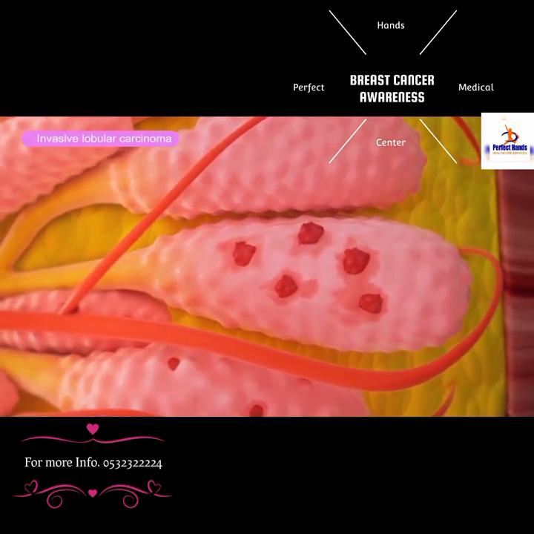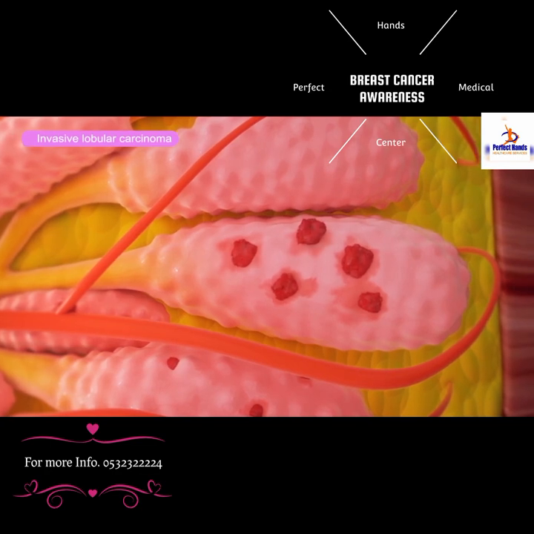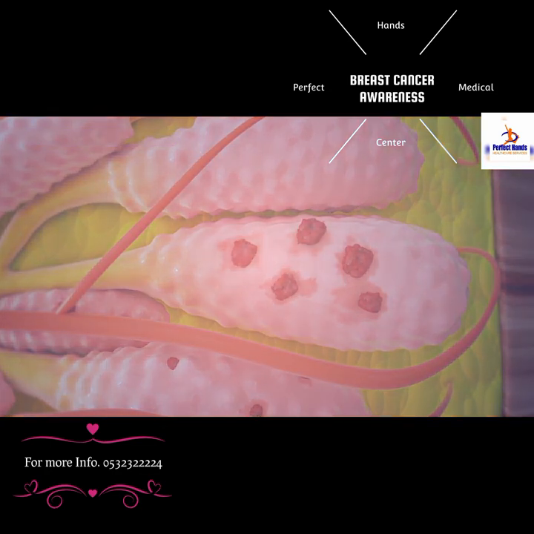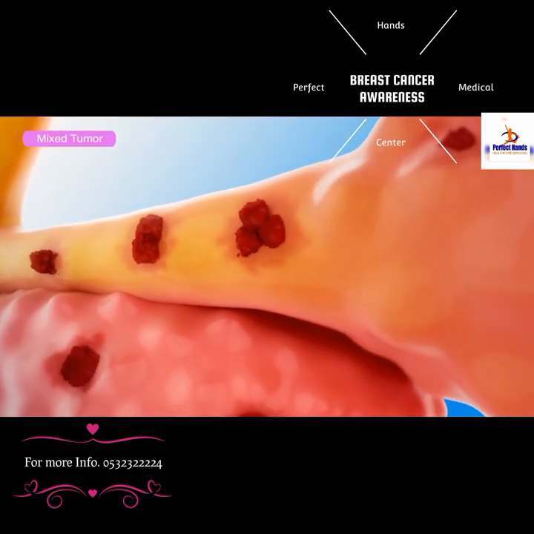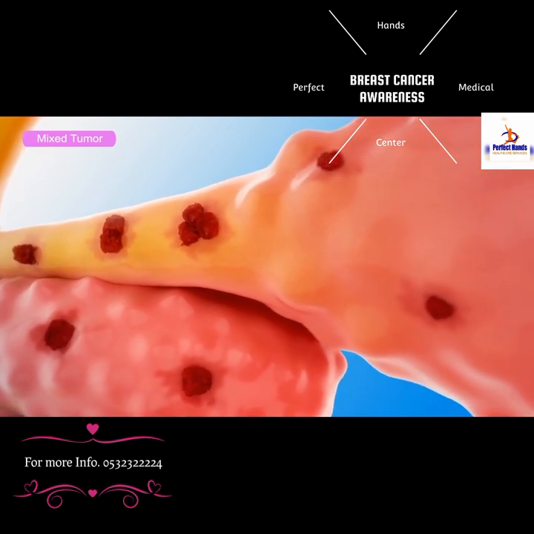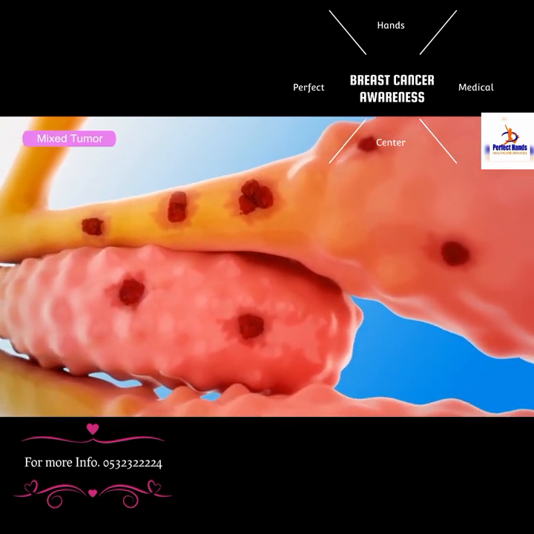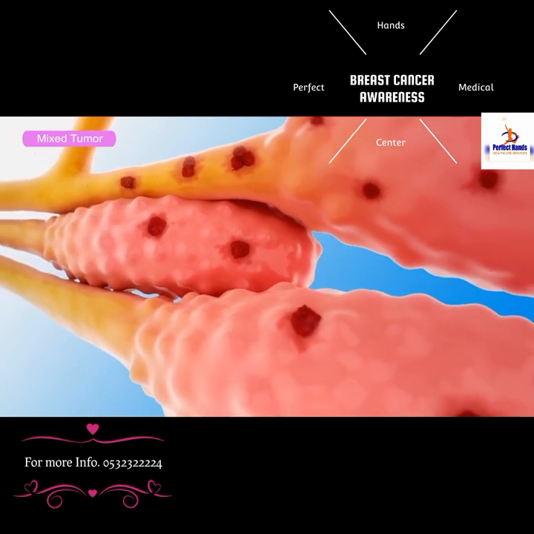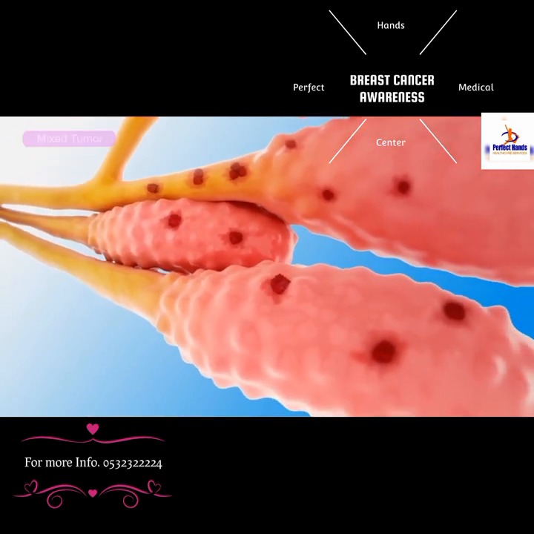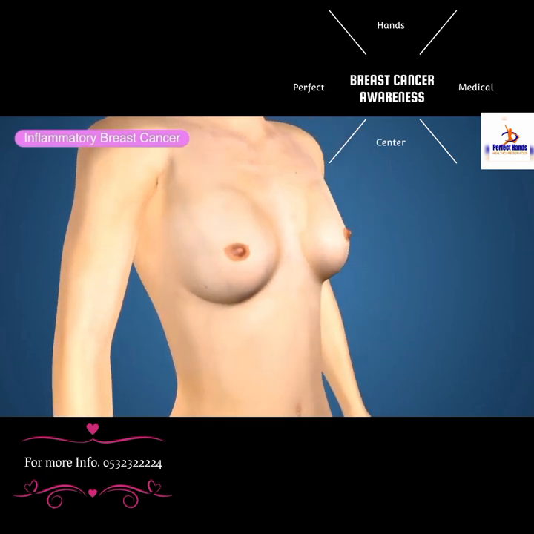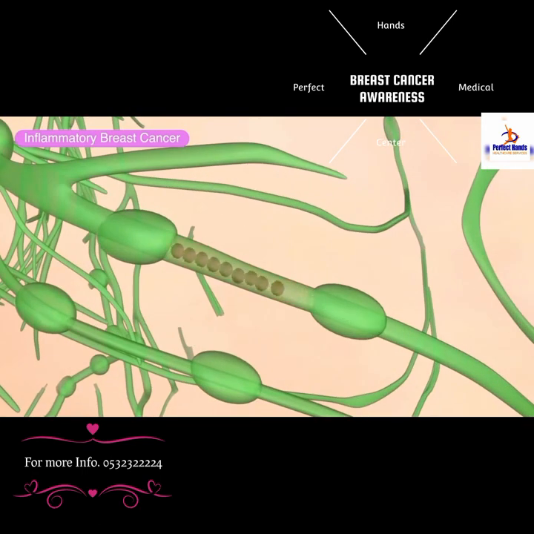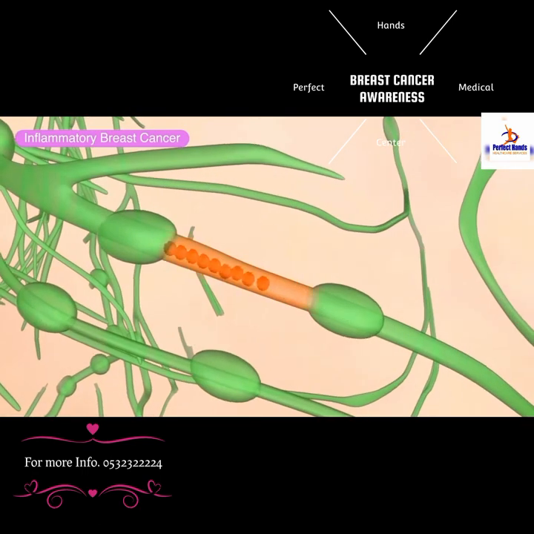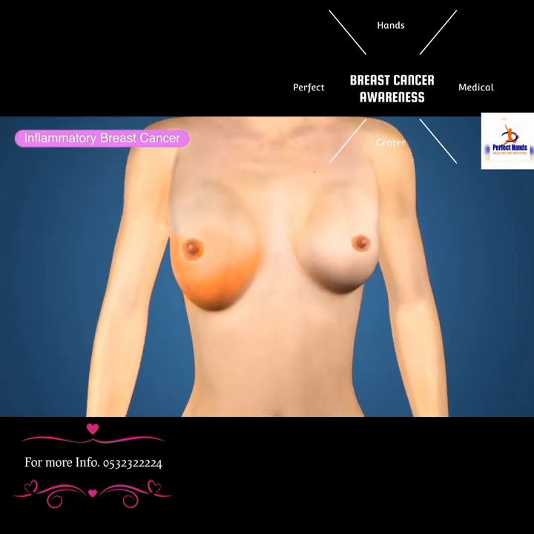It is sometimes called infiltrating lobular carcinoma, and it is the second most common type of breast cancer after invasive ductal carcinoma. Mixed tumor is a form of breast cancer that spreads over both ducts and lobules. It also contains a variety of cell types, such as invasive lobular breast cancer combined with invasive ductal cancer. Inflammatory breast cancer is an uncommon but aggressive form of breast cancer, in which the lymph vessels of the breast become blocked by cancer cells. The breast becomes large in size and looks swollen, red, and warm.